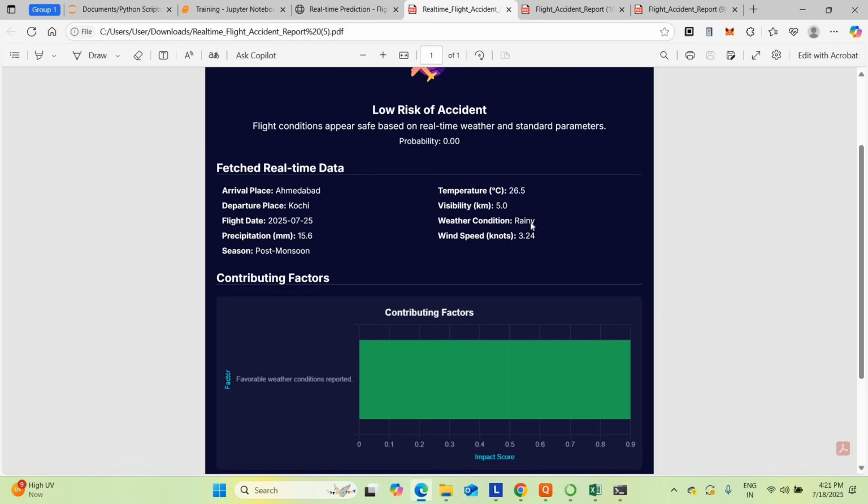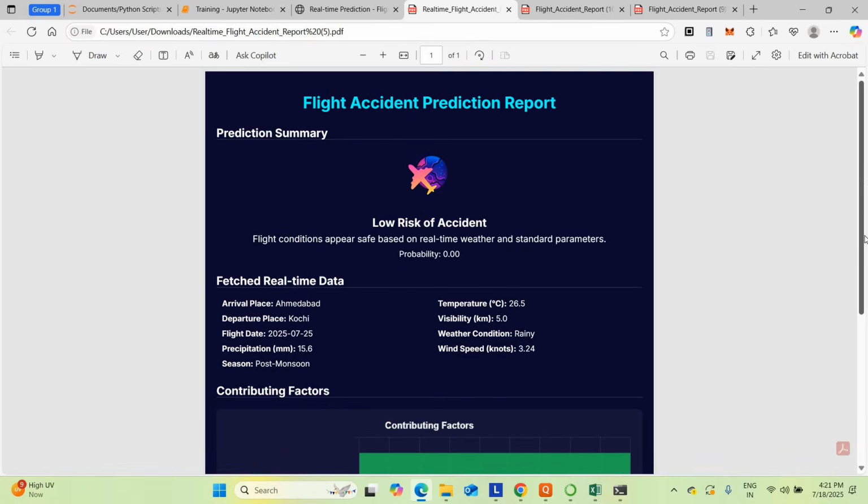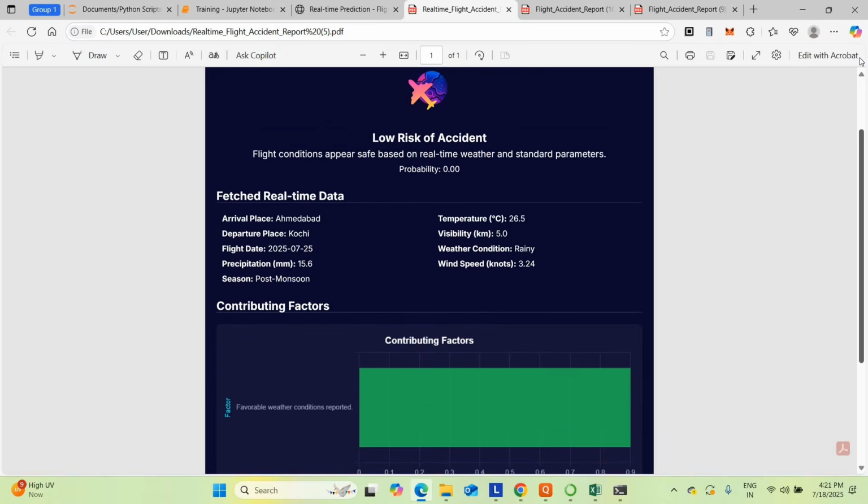What is the weather condition? That day will be a rainy day in both Ahmedabad and Kochi. What's the wind speed? On that particular day you will get a wind speed of 3.24. Perfectly, it's working. Based on those indications, your accident risk was low. There is no chance of accident. You can travel happily.